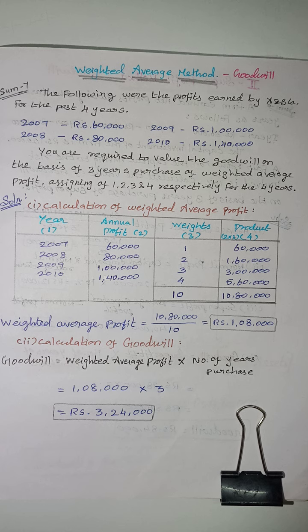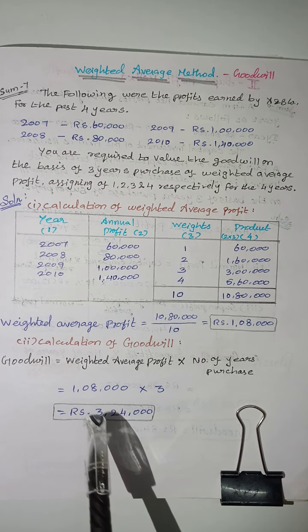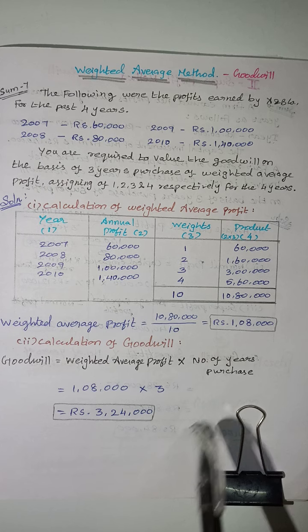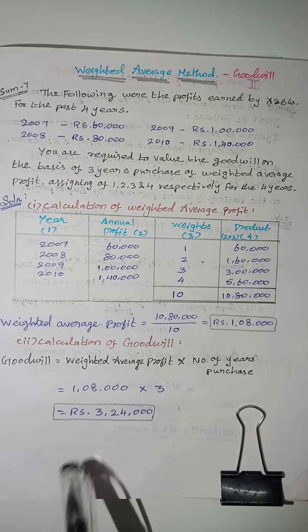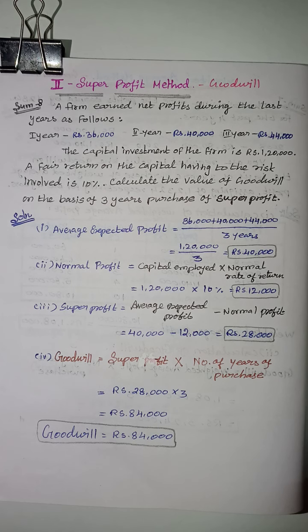The weighted average profit is 1,08,000. Then years of purchase is 3. So total goodwill is 3,24,000. This problem is the method of weighted average profit method of goodwill.